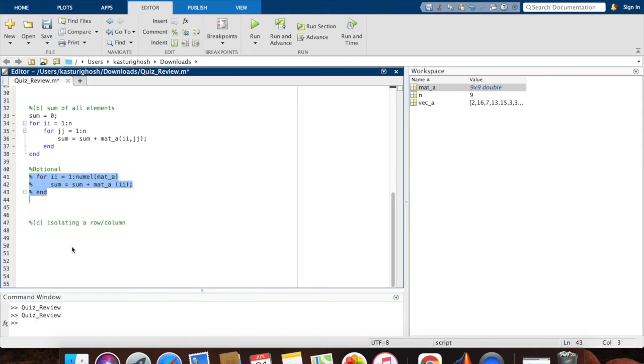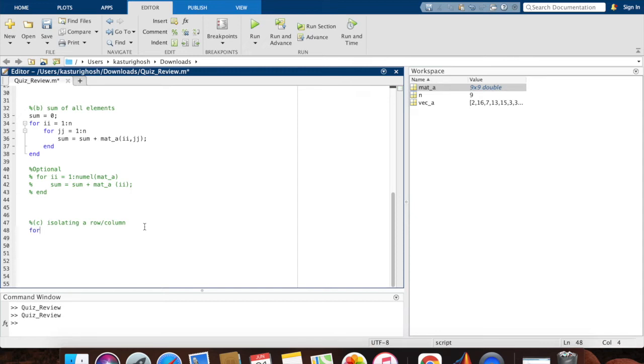All right. I'm going to comment this out too. The last concept is a really important one. It's isolating a row or a column from a matrix. Okay. So sometimes you'll have a big matrix and you don't want to deal with all of that. You just want to deal with one particular row of the matrix. So how do we do that?